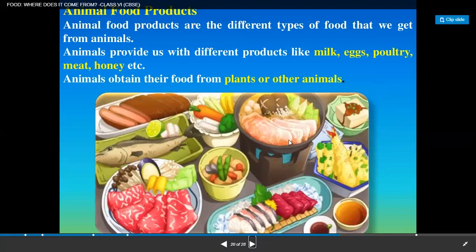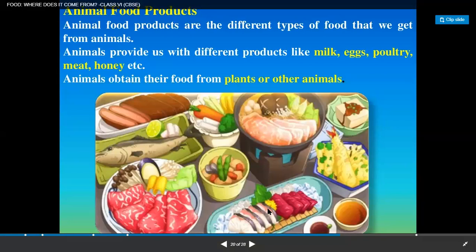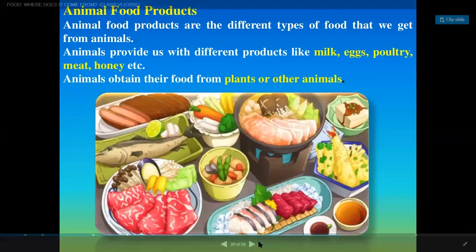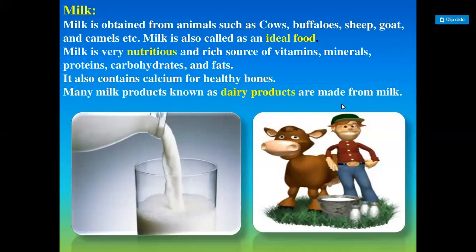Now, these are the animal food products, different types of food that we get from animals, like milk, eggs, poultry, meat, and honey. Animals obtain their food from plants or other animals. Milk is obtained from animals such as cow, buffaloes, sheep, goat, and camels, etc. It is an ideal food.